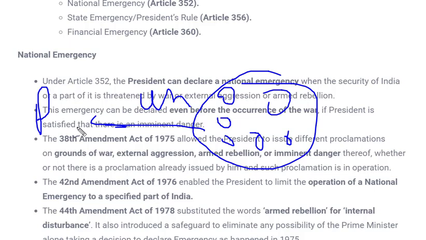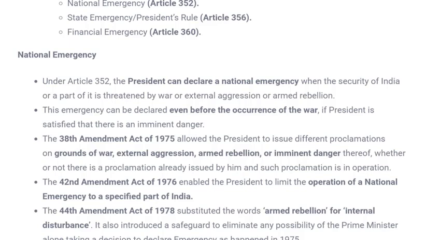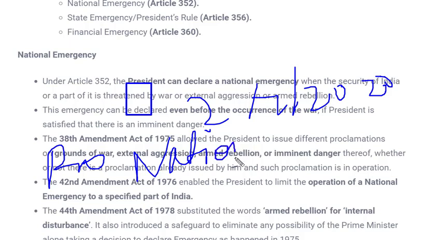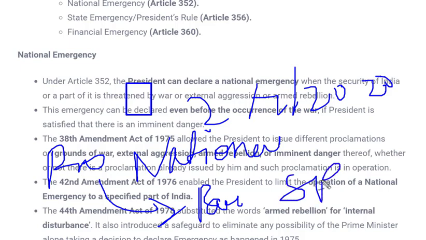Now soon after the proclamation of national emergency, it is sent to Parliament for approval. If we take an example, today is 2nd July 2020. If today a written notice is passed by the cabinet to the President, and the President allows the proclamation of national emergency, that means from today itself national emergency will start, if the President thinks the situation has worsened and cannot be controlled. After that, today itself this notice will be passed to Parliament, and in Parliament it has to be approved by special majority. If special majority is given, it is valid for 6 months.